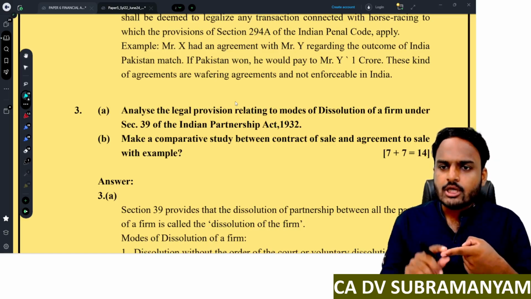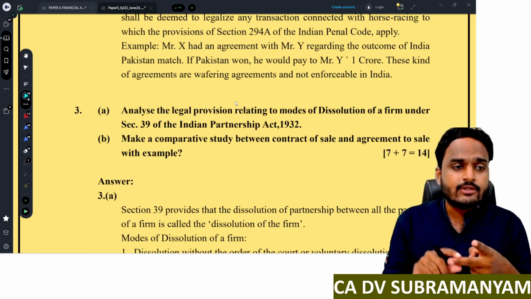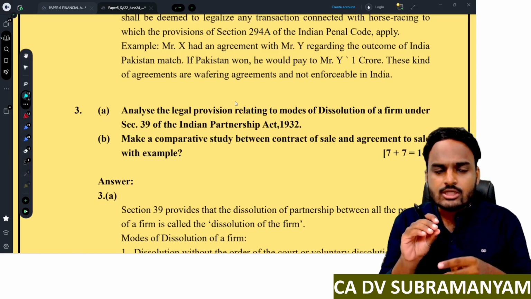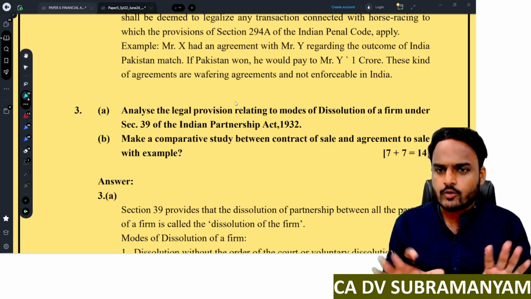So one point: if you are thorough with section numbers, if you are confident with case laws, then only mention those case laws and those section numbers, or else ignore.